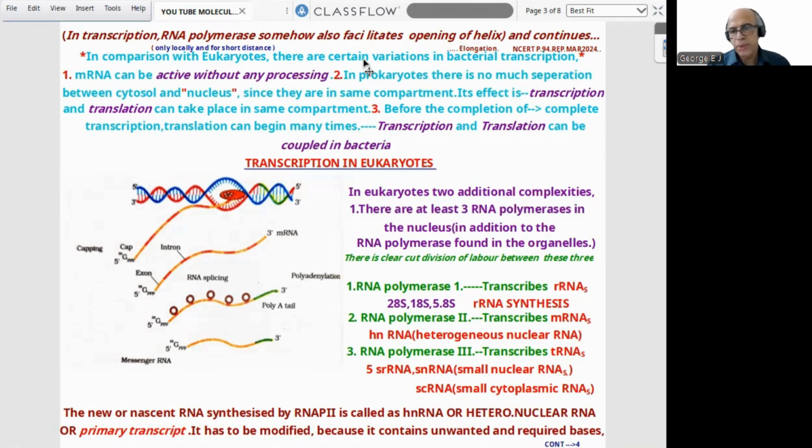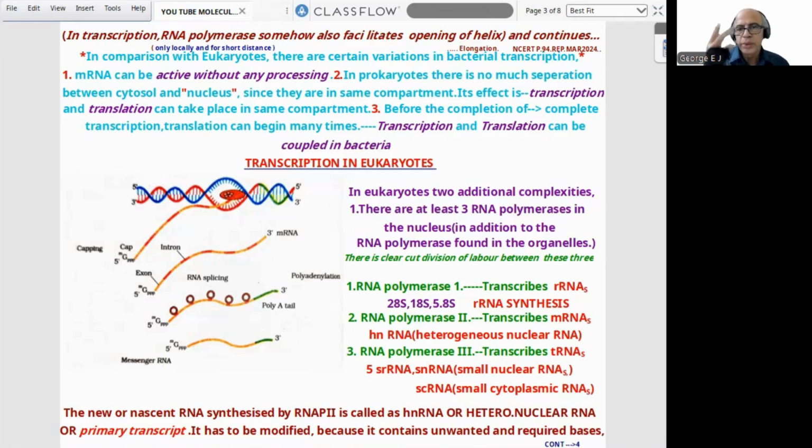Third, before the completion of transcription, translation can begin many times. That means transcription and translation can be coupled in bacteria. This is a theory question, a NEET model question. I think prokaryote transcription is clear to all of you. Now we can proceed to transcription in eukaryotes.